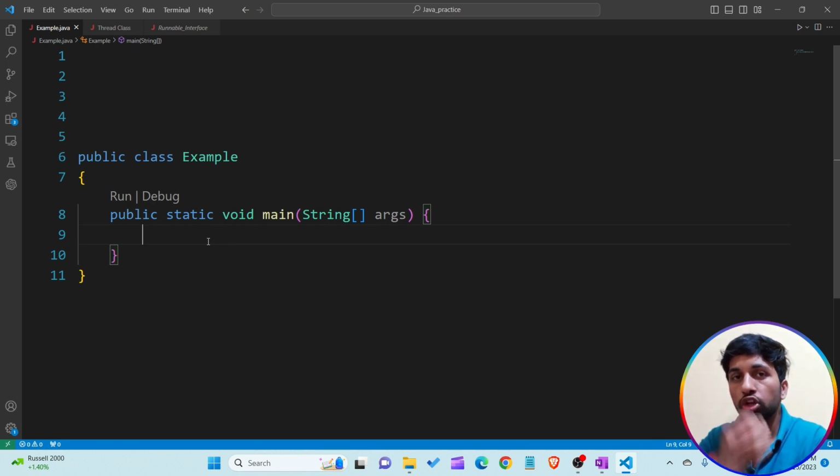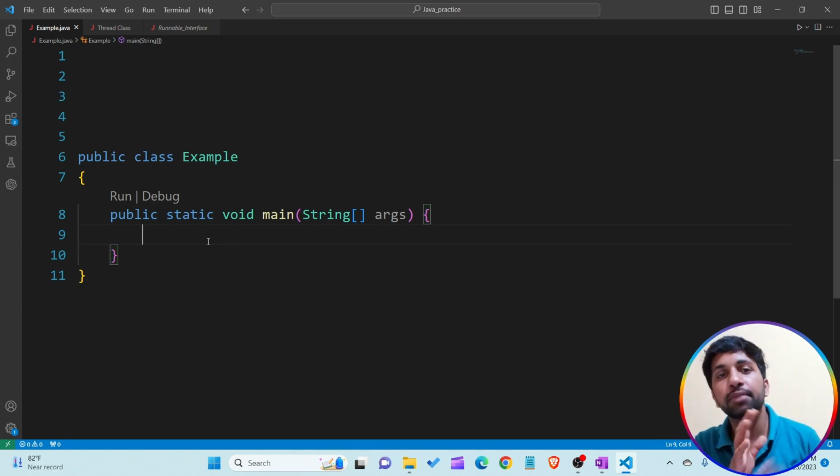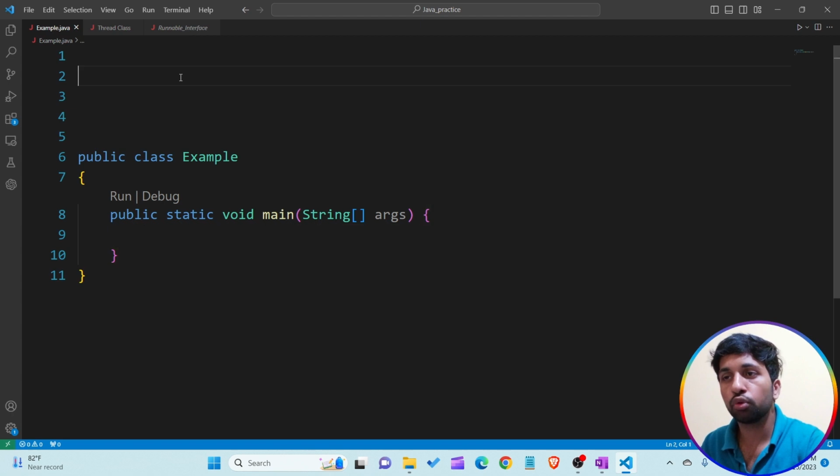Now I want to talk about how we are able to create a multi-threading program in Java. Multi-threading is nothing but, within a single program, different threads are present, each thread contains some lines of code, and these multiple threads execute at the same time. Understand? For that, the first step of creating a thread is to import the Thread class.